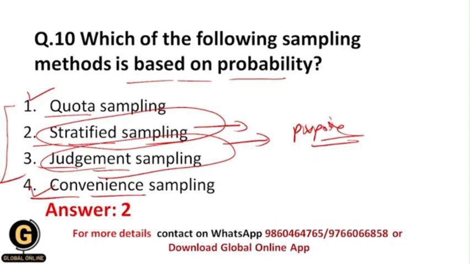Okay, in some cases the researcher wants more secure or sensitive information, and that's why the researcher purposively wants only those participants who will provide that sensitive information to the researcher, right? And that's why it is called the judgment or purposive sampling technique, which is again a non-probability sampling technique, and that's why here your correct answer should be 2.